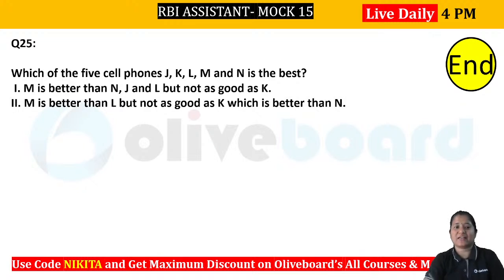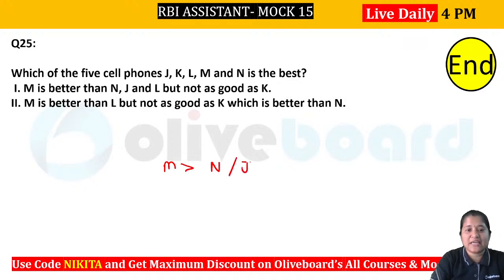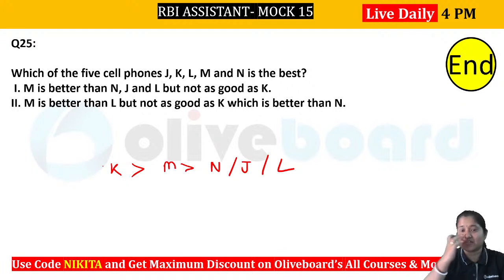Chalo, let's quickly check it out, right? So we have 5 cell phones, J, K, L, M, N. Which is the best, right? So you have to tell which is the best here. Now it is given in the first. M is better than N, J, and L, right? But not as good as K, right? So M is not as good as K. That means K has to be greater. अगर आपने बोला that it is not as good as K, that means K has to be better than M, right? That is the meaning here. So which is the cell phone, which is the best? So you can see that K will be the best in here, क्योंकि बाकी 4 तो उसके बाद आ रहे हैं. So 1 is enough, right? So 1 से तो आंसर आ रहा है.